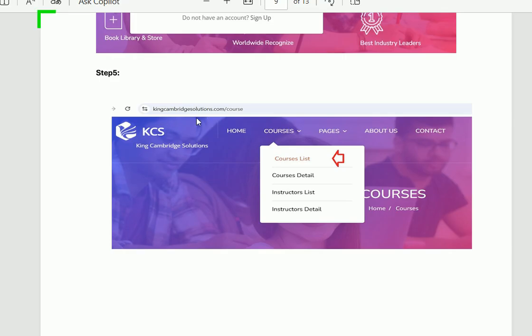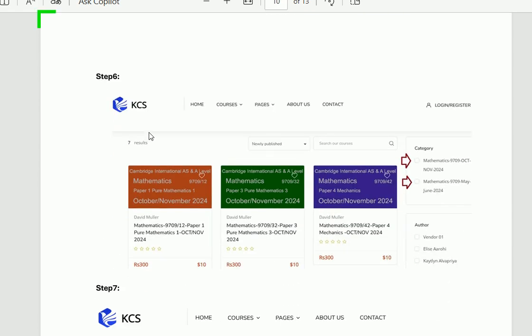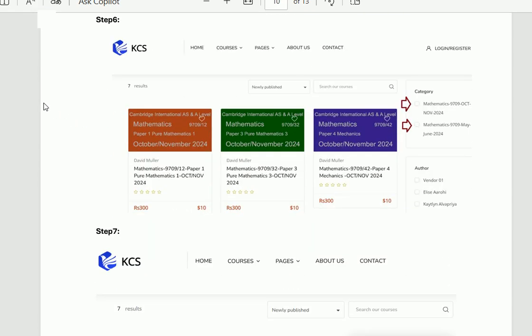When you click on the courses list, you will find the different courses available on the website. The courses of all mathematics of Cambridge International AS and A level and O level. When you click on this, on the right hand side, you will select the category which you want to download. There are different categories like P1, P3, P4, P5 and O level as well. At a very reasonable price, Rs 300 or $10, to download the solved questions.